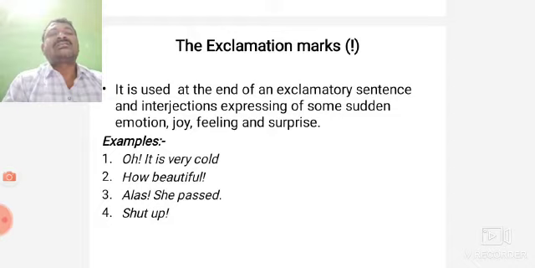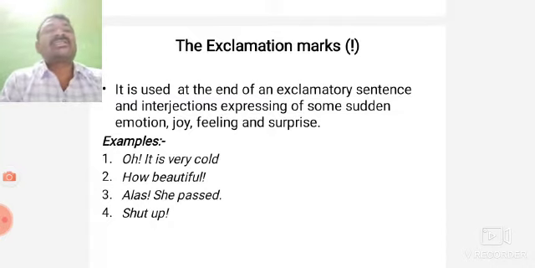Alas, she fell! Shut up! Oh, I won the match! Alas, he lost his job! These are all examples for exclamation marks. Expressing sudden feelings, emotions, surprises, and so on is called exclamatory sentences.